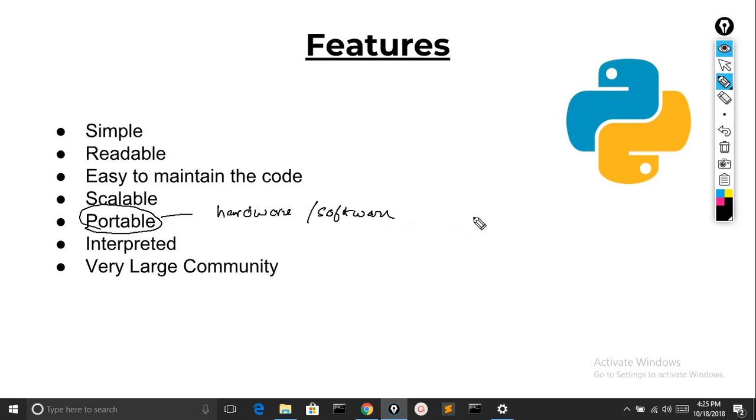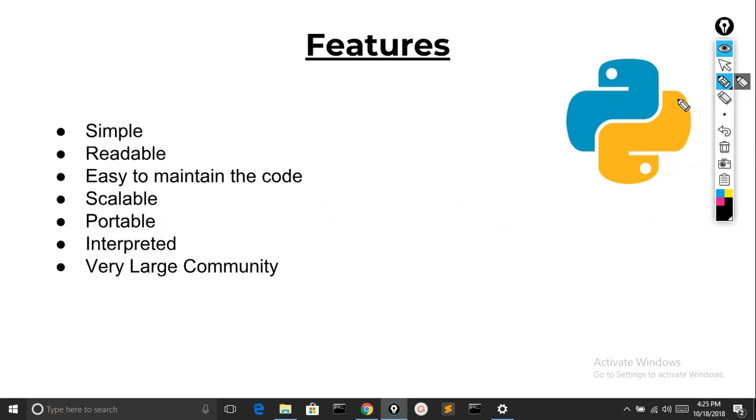One thing is you can run Python on a small device like Raspberry Pi, on your mobiles, anywhere. And it is also software independent, that means operating system independent. So you can run it on Linux, Windows, CentOS, any operating system. And nowadays you get Python pre-installed in most Linux distributions, for example Kali, Ubuntu, Debian, etc.